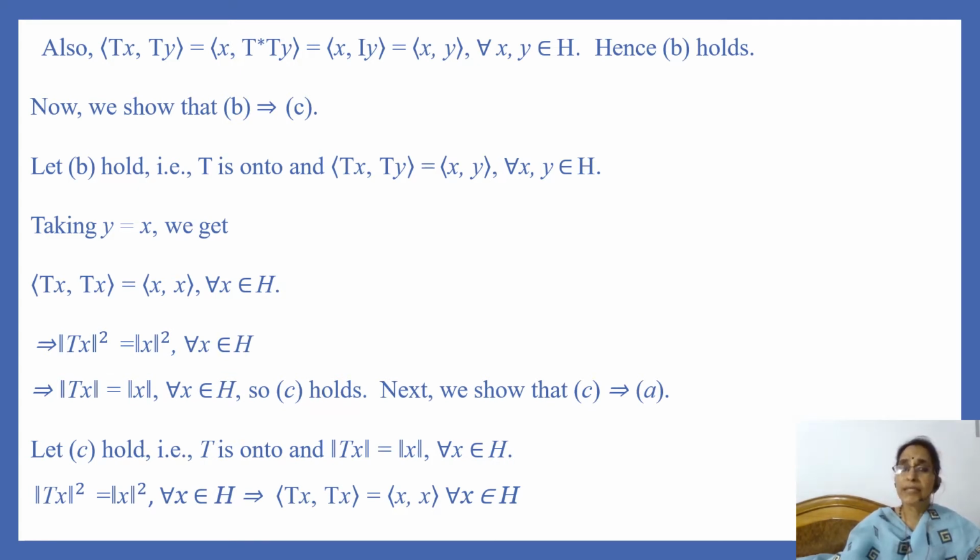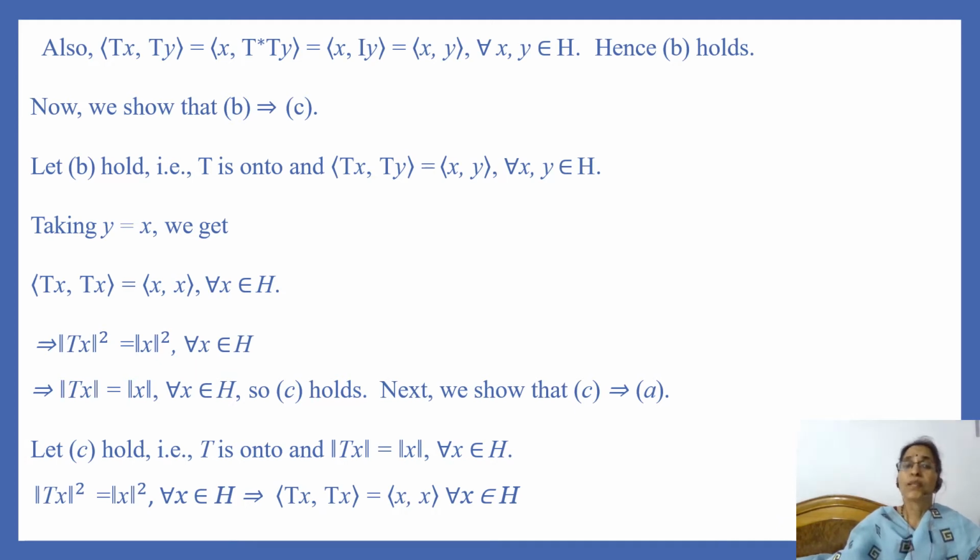And since T star T is equal to identity operator, this is equal to inner product of x and I of y. This is equal to inner product of x and y for every x, y in H. Hence, B holds.